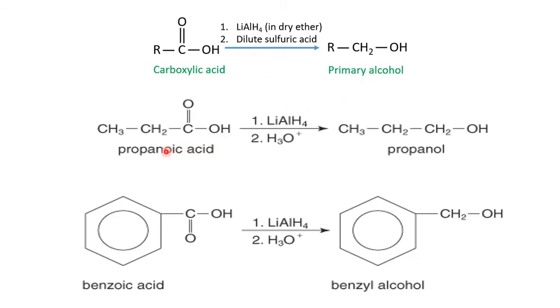Now an exact example: propanoic acid, lithium aluminum hydride, CH3 as it is, CH2 as it is. Now this becomes CH2, OH, CH2OH. Where will this O go? This O will go as H2O. So the required number of hydrogens are given by LiAlH4. So carboxylic acid into alcohols. CH3, CH2, CH2OH. In the same way, benzoic acid: this becomes CH2, CH2OH. So benzoic acid to benzyl alcohol, propanoic acid to propanol.